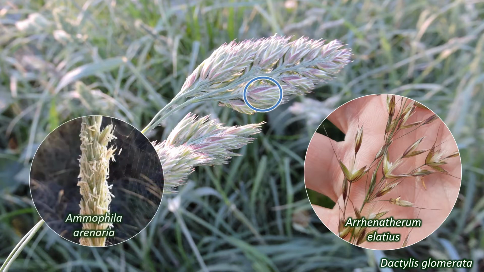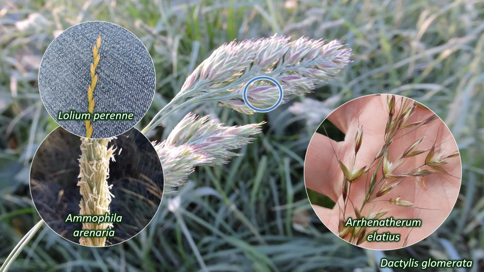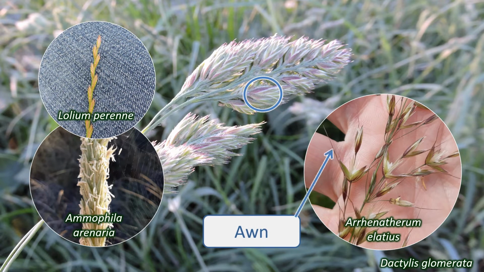The flowers typically have 3 stamens, occasionally more or fewer, and 2 feathery stigmas. The stamens and stigmas hang out of the flowers to catch the wind. While flowers generally have both stamens and stigmas, sometimes they only have one or the other. How many florets are found in a spikelet is an important feature for identifying species, as is the appearance of the overall inflorescence. Each spikelet has its own pair of bracts beneath it, called glumes. In some species, the lemma or the glumes have a long bristle attached. These bristles are called awns.